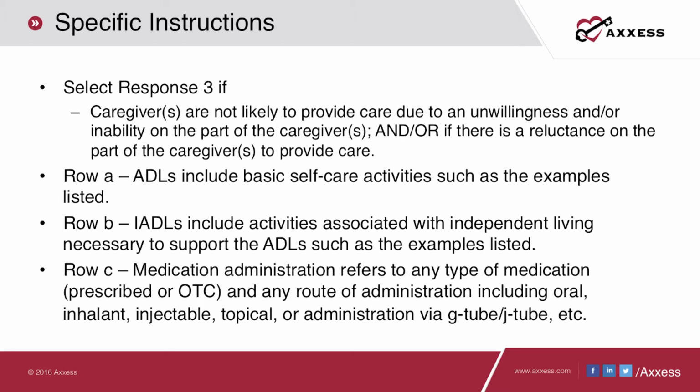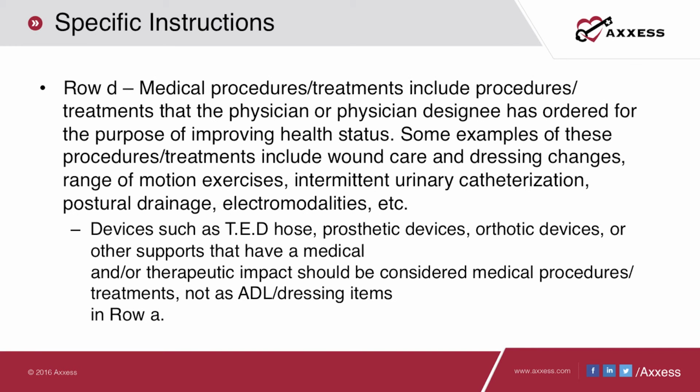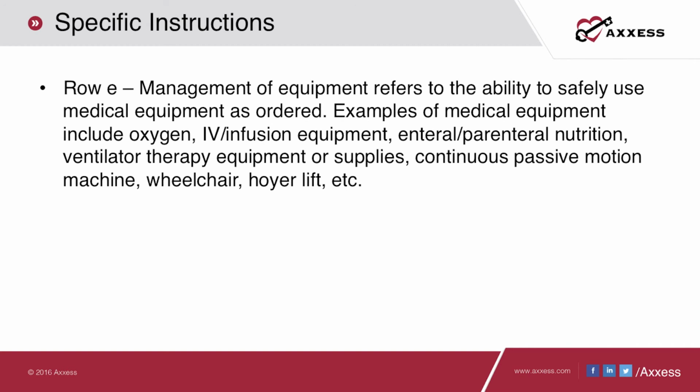Determine the caregiver's ability in each of the rows, selecting what is applicable. Row A includes ADL assistance, including transfer and ambulation. Row B, IADL assistance, includes housekeeping and laundry. Row C includes medication administration and any type of medication prescribed or over-the-counter, which could include wound care and dressing changes. Row E refers to safe use and management of equipment ordered. Equipment can include oxygen, wheelchairs, and even IV infusion.